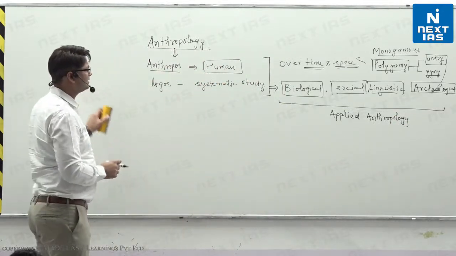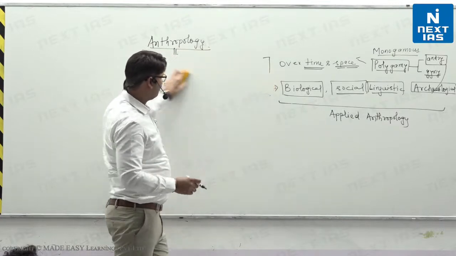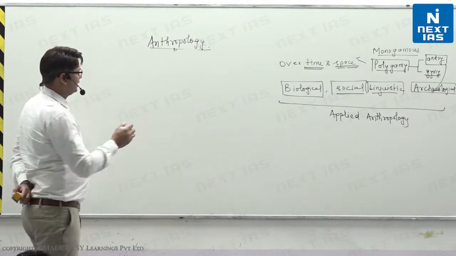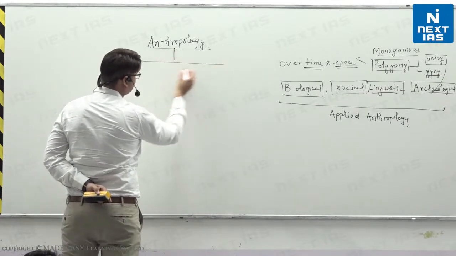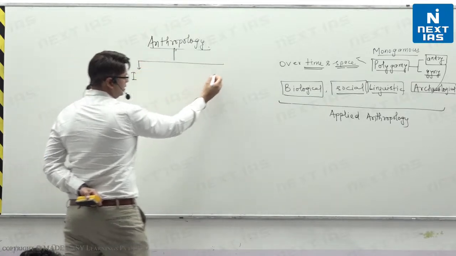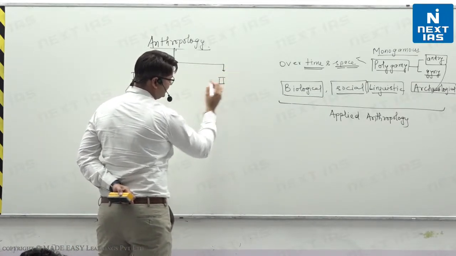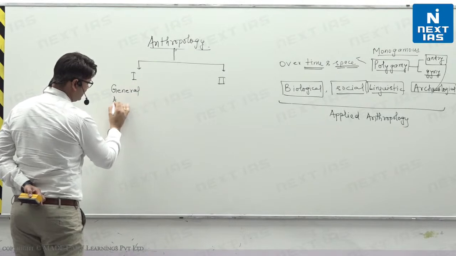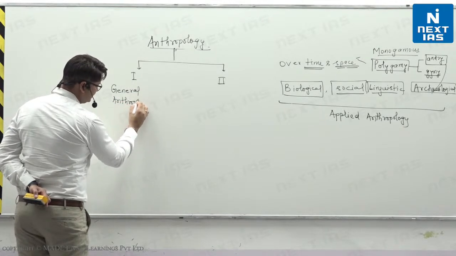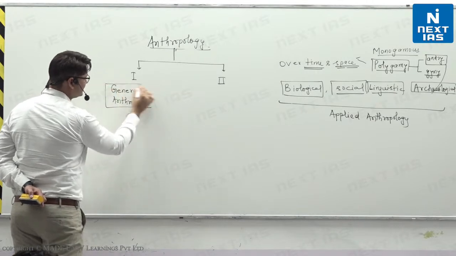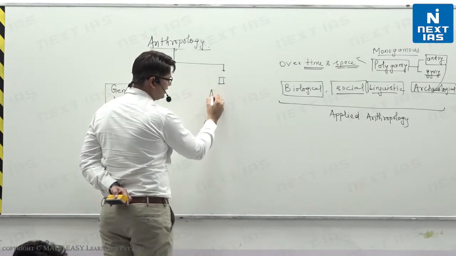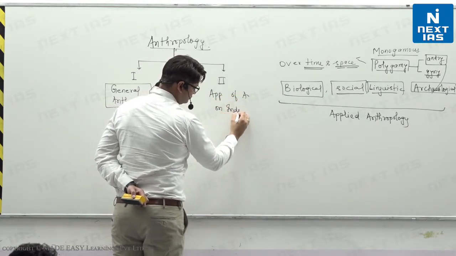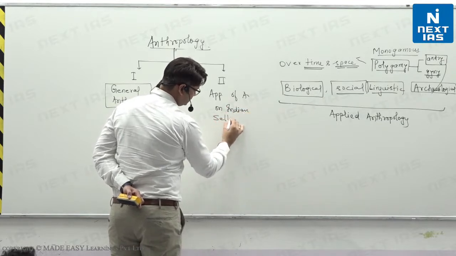Now let us come to our point, what we are going to study in our exam in UPSC. What is the entire scope of this subject, right? Anthropology Optional is divided into 2 papers, paper 1 and paper 2. Paper 1 is general anthropology, and paper 2 is the application of anthropology on Indian settings.